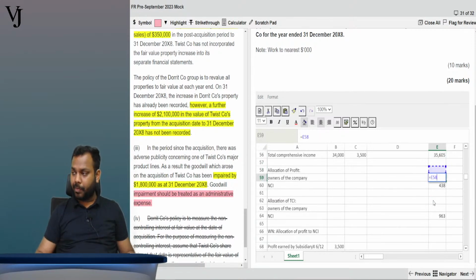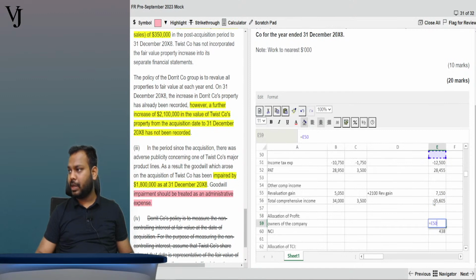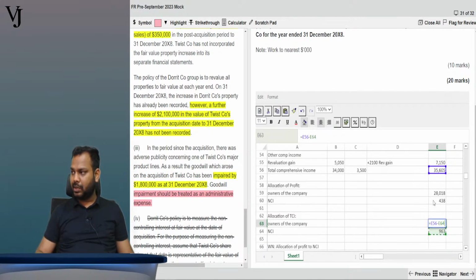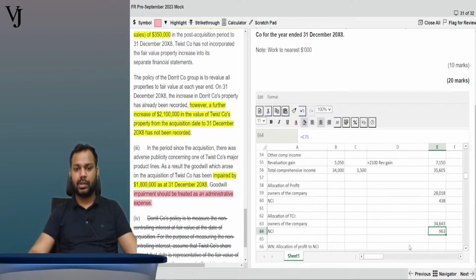So tell me, what is the profit earned by the total company? 28455 minus what is the amount attributable to NCI? 438. So this is 28018. Now what is the total comprehensive income earned by the group? Total comprehensive income earned by the group 35065. What is the amount attributable to NCI? 963. This is the amount for owners, 34643.